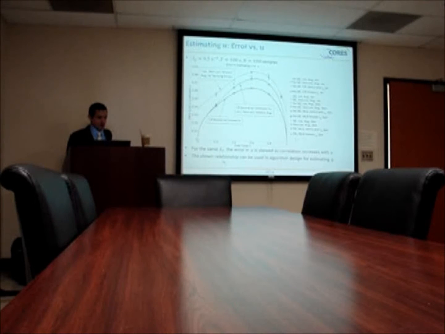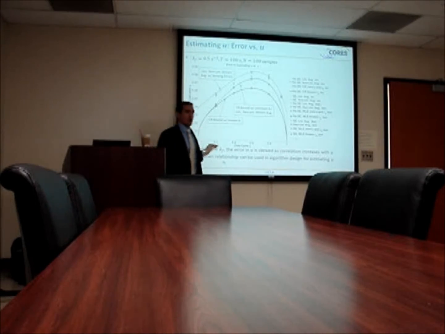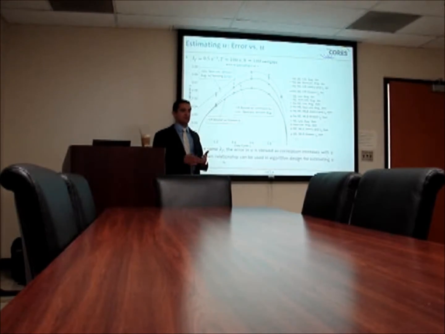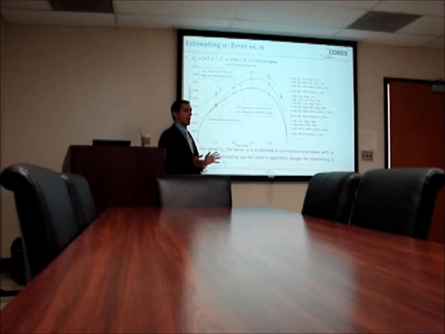The last figure, this is basically the error in estimating u as a function of the actual value of u. And this figure is important in algorithm design. If you want to design an algorithm that would estimate u, the duty cycle that is, you better know how the error looks like as a function of u.